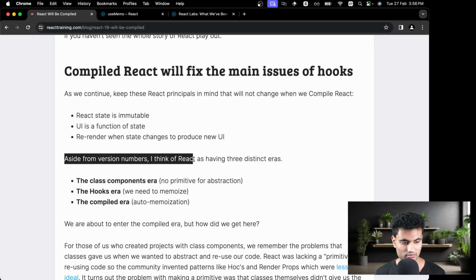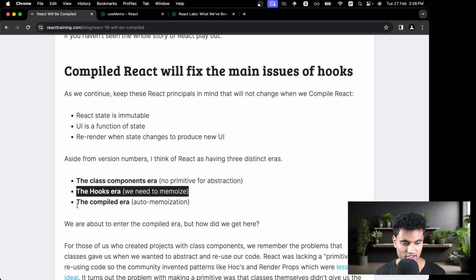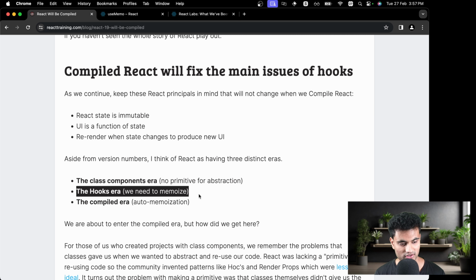Aside from the version numbers, I think of React as having three distinct eras. The first one is the class components era with no primitive for abstraction. The hooks era, where we need to memoize, and the compiled era, with auto memoization. Most of you, if you're a beginner, might be from the hooks era, which is the current era which is going on.